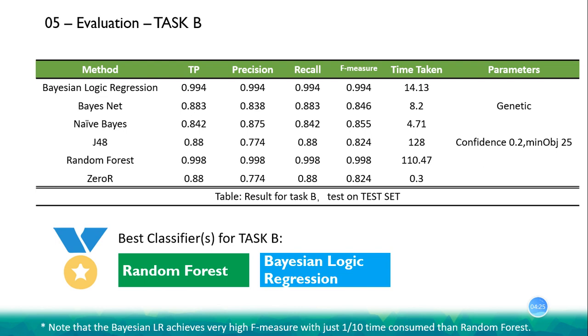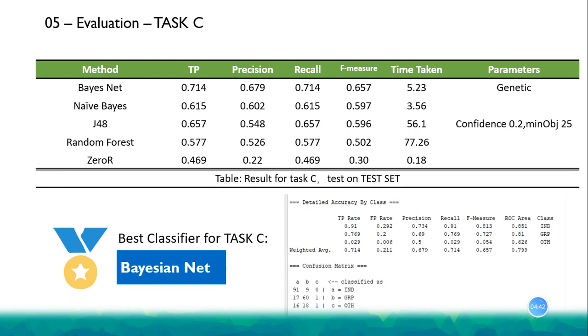Task B is very special because the instance ratio is very imbalanced, so it's really tricky. I think both the random forest and Bayes logic regression becomes the winner, as the latter one consumes less time but still reserves excellent metrics. Task C is rather easy to understand, and the Bayes net stands at the top.